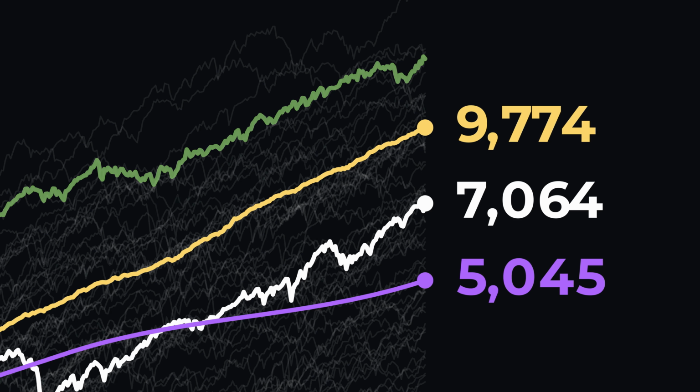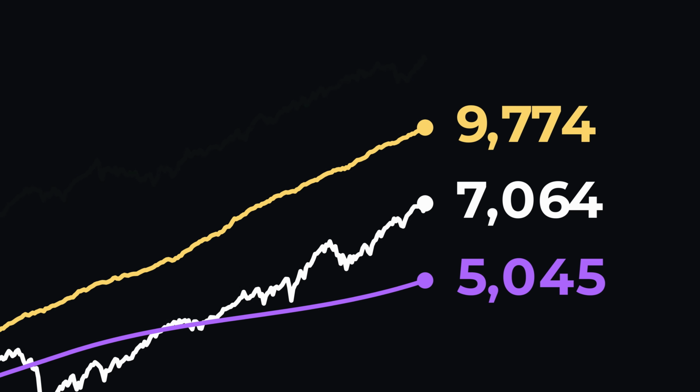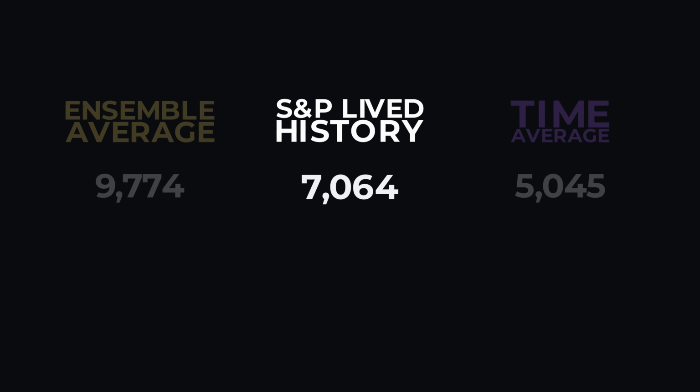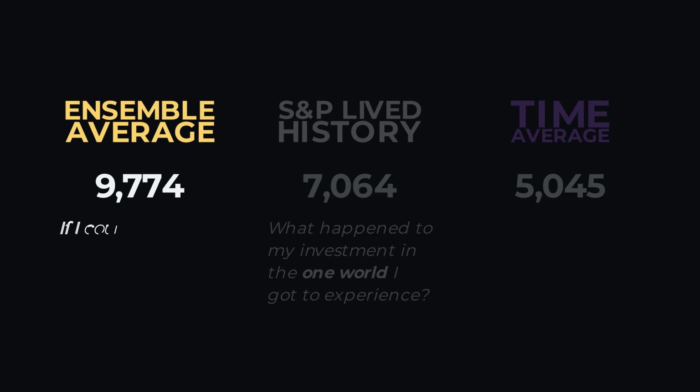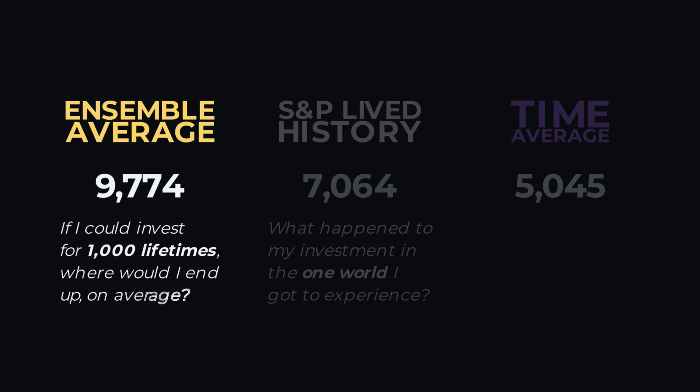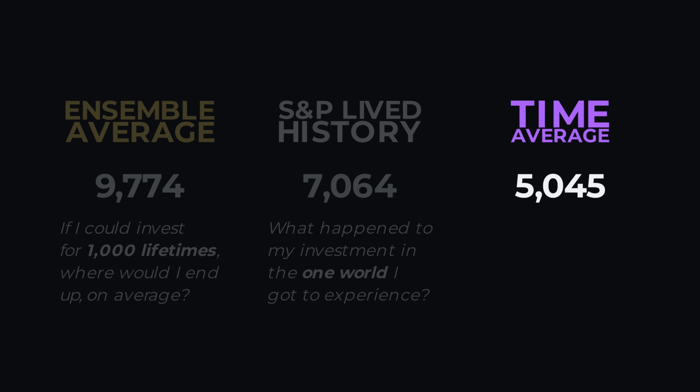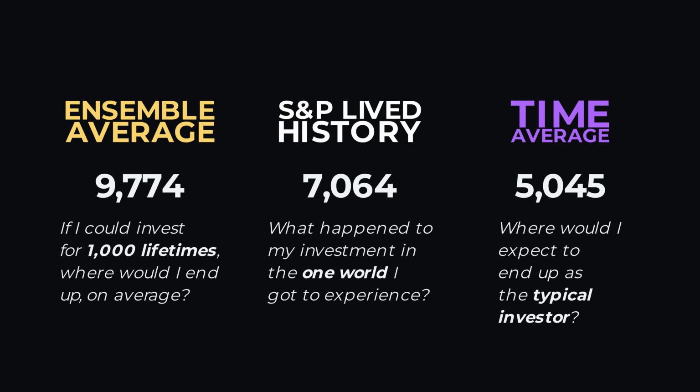So these three lines answer three different questions. The white line asks, what happened to my investment in the one world I got to experience? The yellow line asks, if I could invest for 1,000 lifetimes, where would I end up on average? And the purple line asks, where would I expect to end up as the typical investor? None of these is the universally correct answer. The danger is treating the historical chart as though it were a promise. It's one realised route through a much wider range of possible routes.